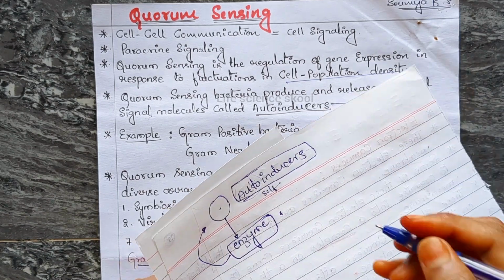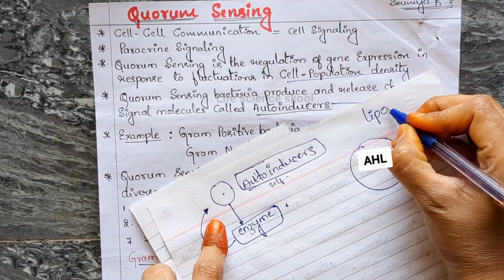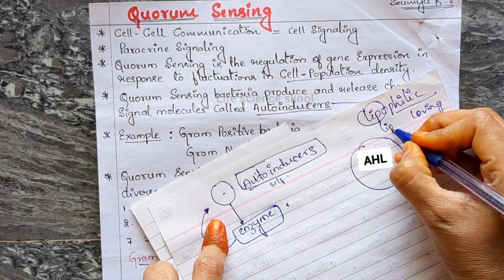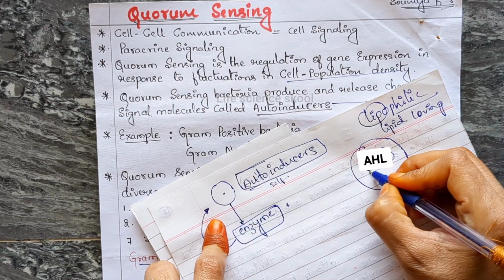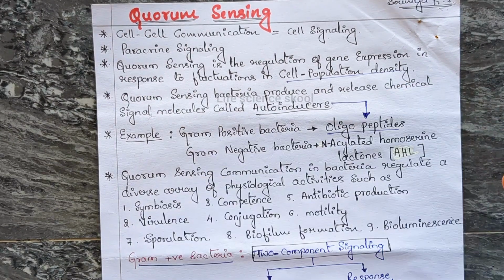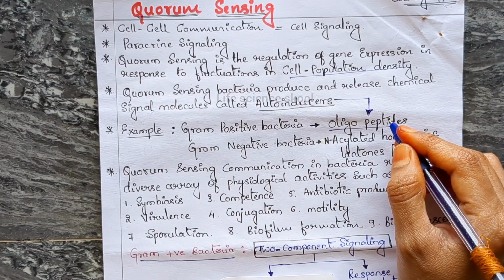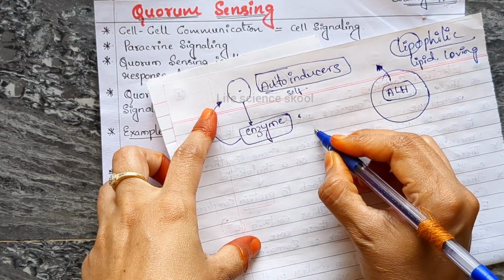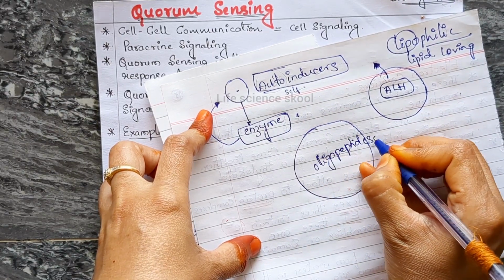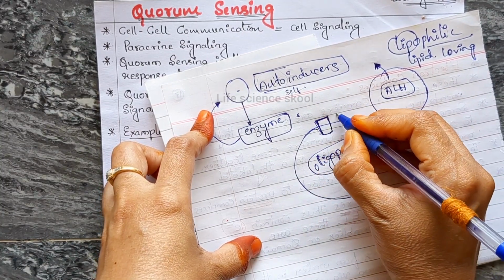And this AHL is lipophilic. Lipo means lipid, philic means loving. As it is lipophilic, this AHL can easily cross the plasma membrane. But this oligopeptide autoinducer is not lipophilic. Because of that, this oligopeptide in gram positive bacteria needs a transporter, like it may be a channel or carrier.